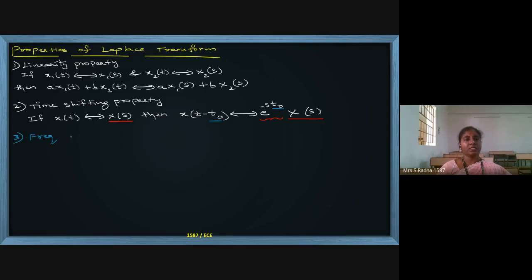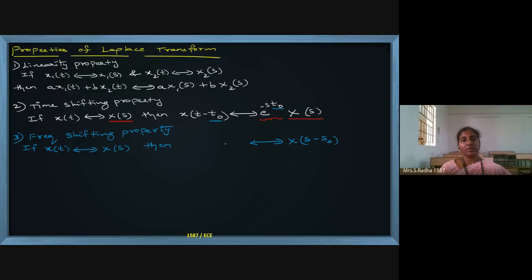The third property is the frequency shifting property. If x of t has x of s as the Laplace transform, then in the frequency domain, x of s is present. Now in the frequency domain we do a shift, s minus s naught.